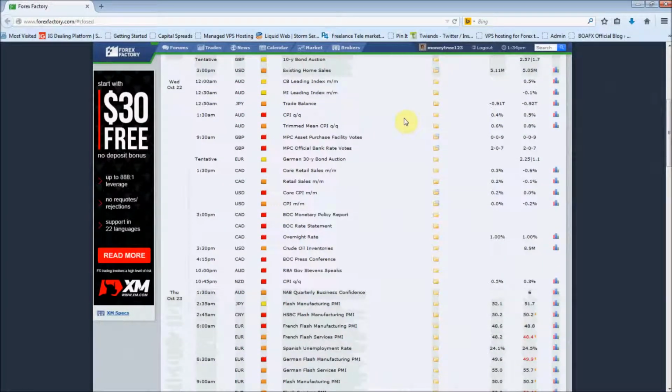We've got Aussie dollar CPI quarter on quarter. Again, this is expected to come in slightly softer. Not too worried about this at the moment, although if we do get a higher reading, then that would be great. Don't forget, Aussie dollar is quite high on its inflation target at the moment. It's at 3%. They don't want to get much higher than that. So if we do start to get a CPI in, which is higher than expected, then we could well be looking at the RBA being under pressure to raise interest rates and the Aussie dollar improving its value.